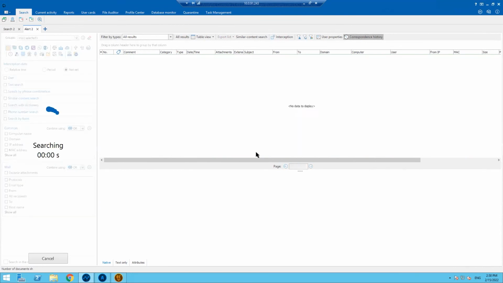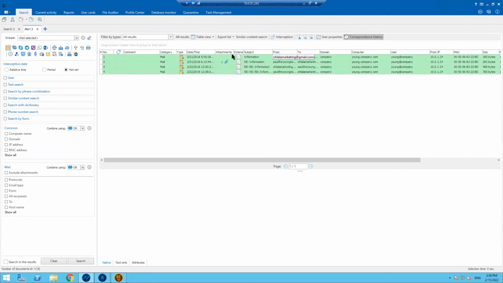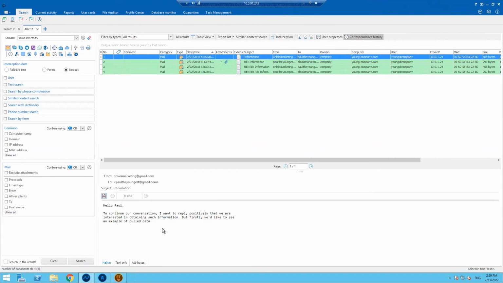It will show me all contacts between these two users, and this way I will be aware of what happened before and why our users sent this document.